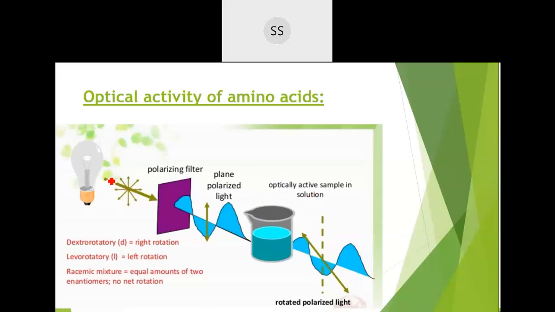When you take plane polarized light and to this solution the plane polarized light is made to pass through, they are able to rotate the plane polarized light. Yes, very good. The main condition for them to show optical activity is that they should have a chiral carbon. Correct? Chirality should be there. Chiral carbon should be there.